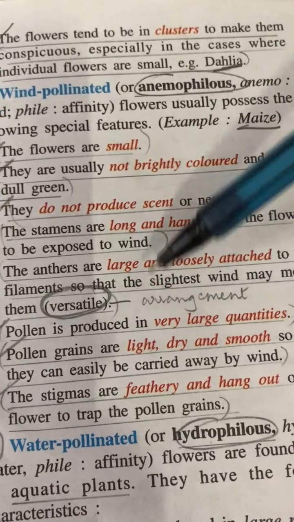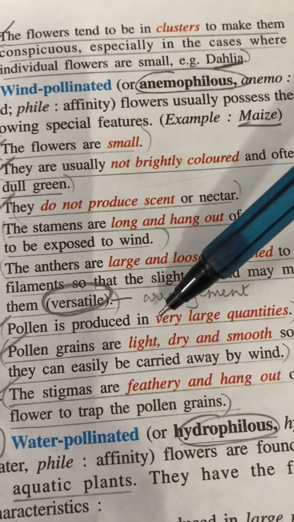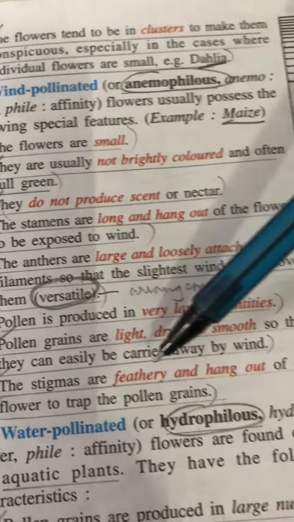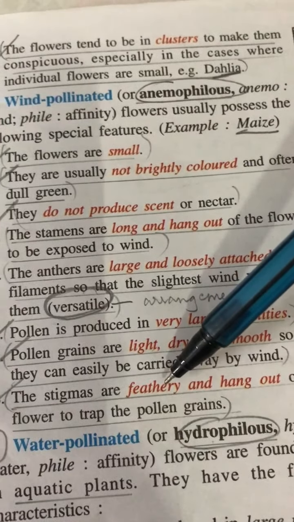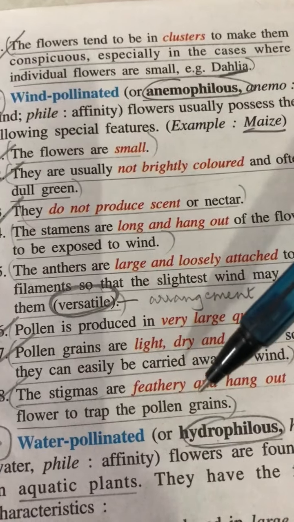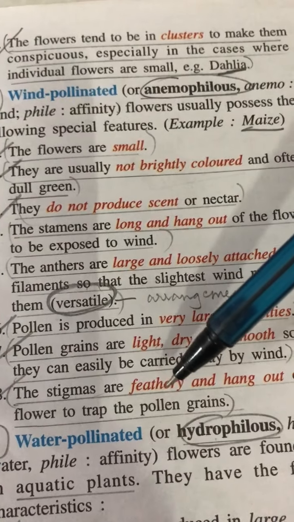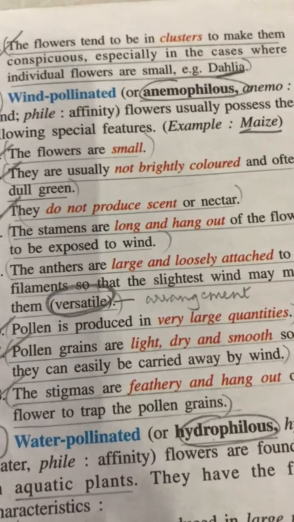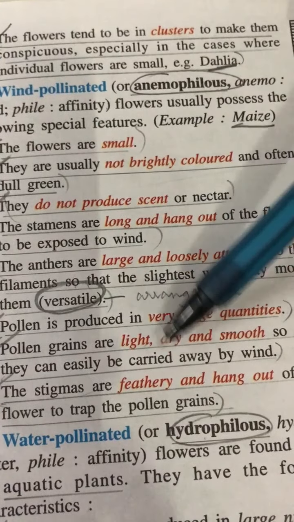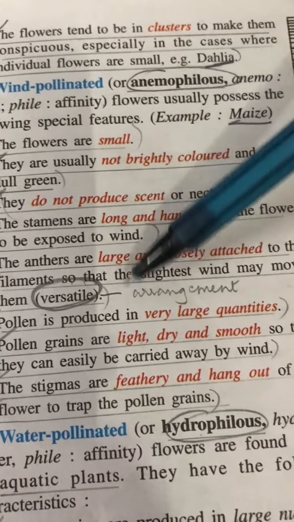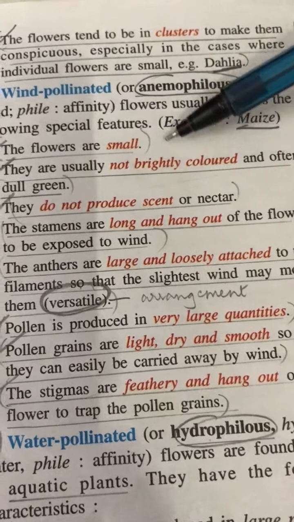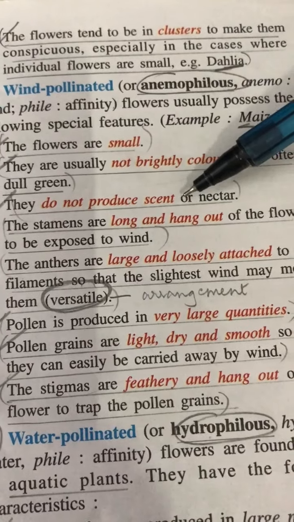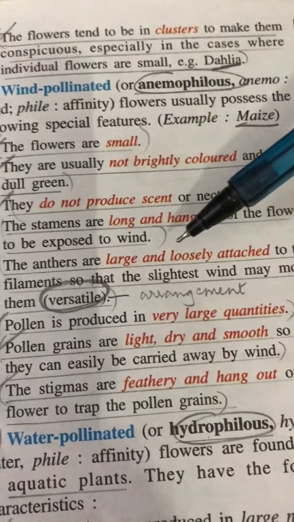So often you are given these features and you are asked, is it a feature of entomophilous or anemophilous flower, and what is its significance? So if feathery stigma is given, it's a feature of anemophilous flower, and significance is it hangs out of the flower so that it can easily trap the pollen. Likewise, why do anemophilous flowers have light and dry pollen? In that case, you write so that it can easily be carried by wind. So there is a reason why they needn't produce all this, because wind is not having any sense organs, or it's not a living creature. There is no need for the flower to invest its energy in all this.